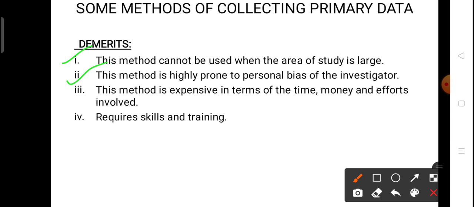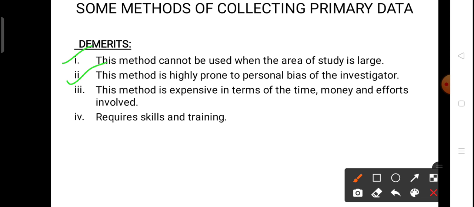The second point is this method is highly prone to personal bias of the investigator. When the investigator personally makes a contact with the informants and collects the information, he does not cover each and every person of that particular area, because there may be chances that he personally likes someone or dislikes someone.